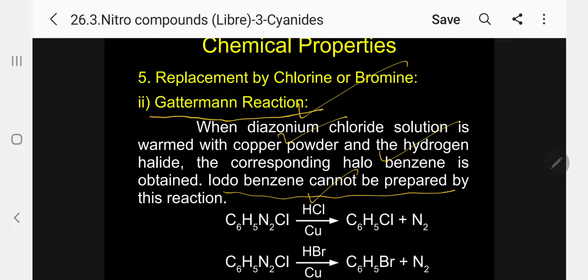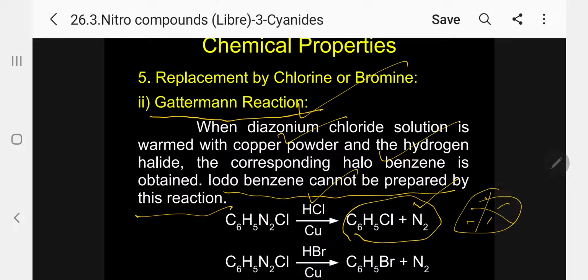Iodobenzene cannot be prepared by this reaction. Very, very important: by a Gattermann reaction, iodobenzene cannot be prepared. So when you treat with HCl in the presence of copper, the N2 gets eliminated and the corresponding Cl is attached to the benzene ring. So we are getting chlorobenzene and N2. Please follow.